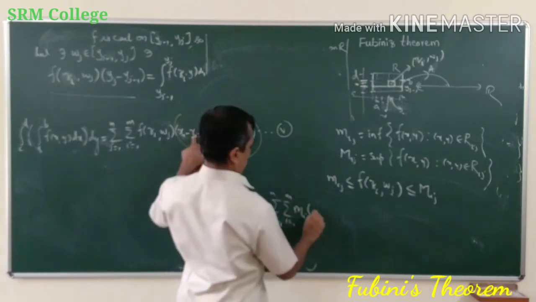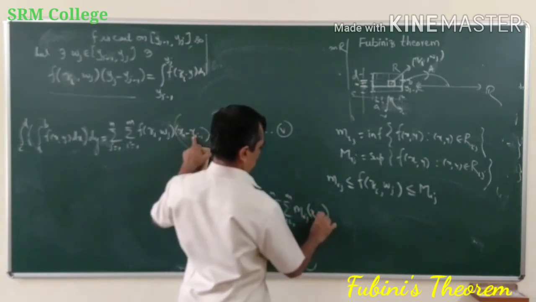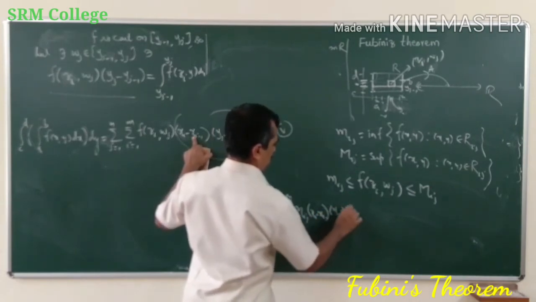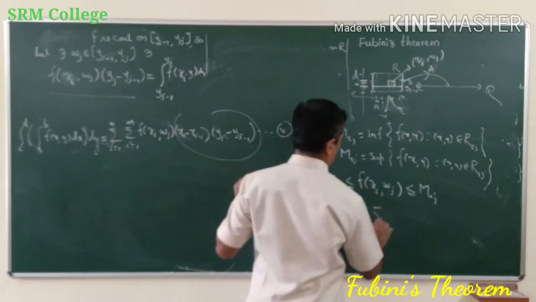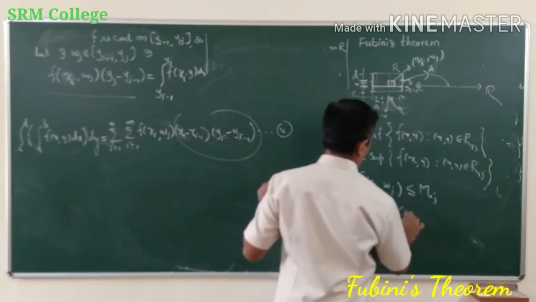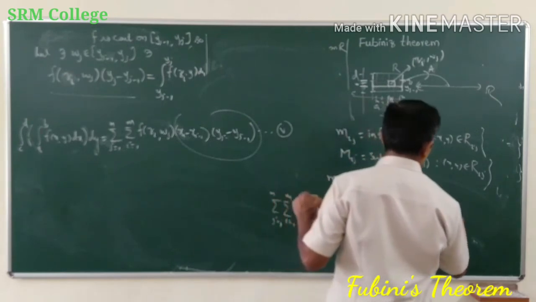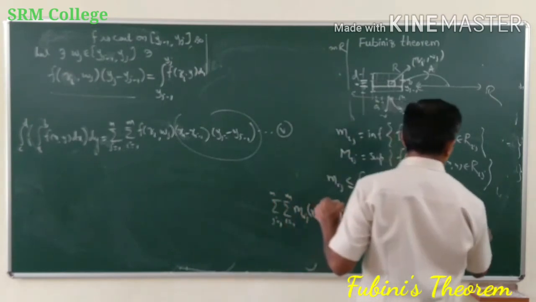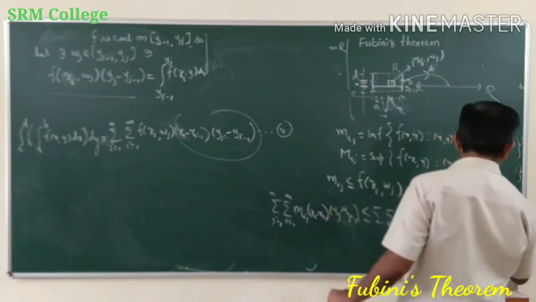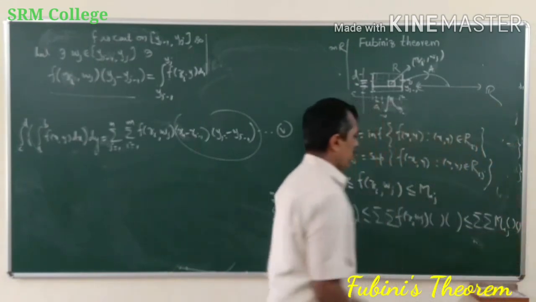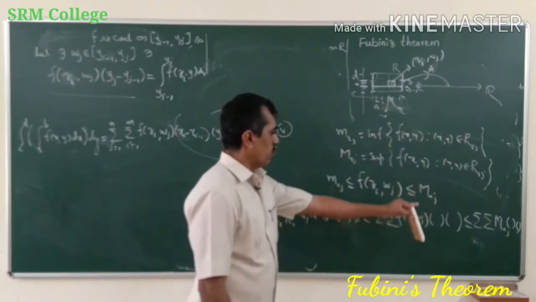This is x_{i-1}, y_{j-1}, less than or equal to again the double summation of f of (z_i, w_j) times (x_i - x_{i-1})(y_j - y_{j-1}), again less than or equal to this double summation of M_ij into (x_i - x_{i-1})(y_j - y_{j-1}).